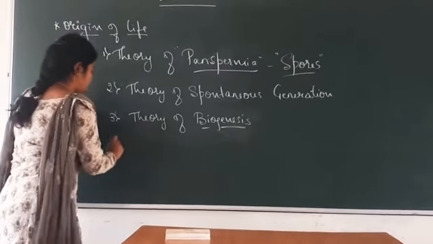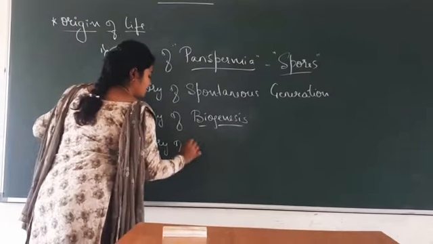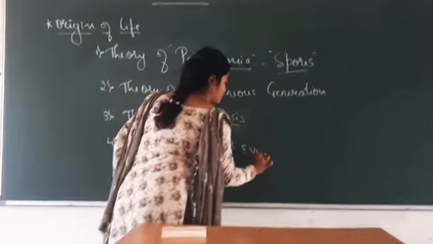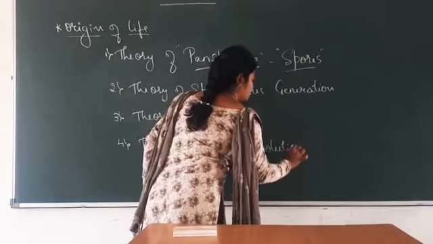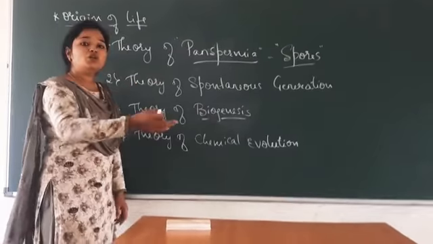Coming to the last theory, that is the theory of chemical evolution, also called the theory of abiogenesis, meaning life comes from non-living things.